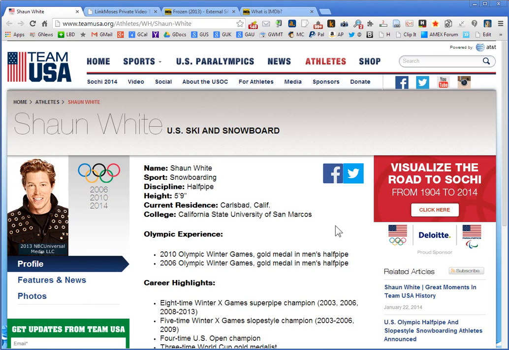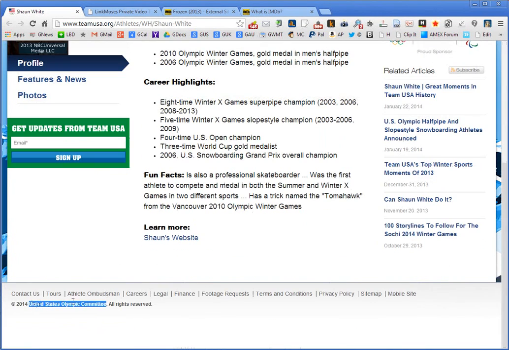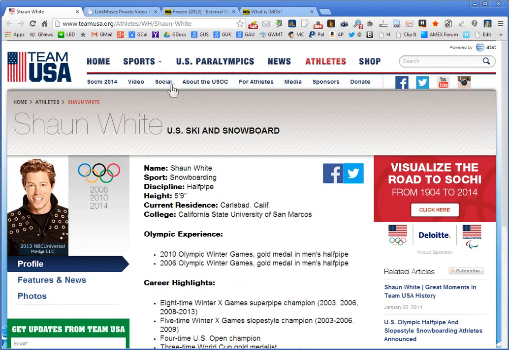I'm now showing you the official Team USA website produced by the United States Olympic Committee. It's an official Olympic Committee website, as you can see down here with the text highlighted. Now, this is the website devoted specifically to the athlete Shaun White, one of my son's heroes, a snowboarder, who's also made the team, and you will be watching him compete in a few weeks here. So here's his official site devoted to him over at teamusa.org.